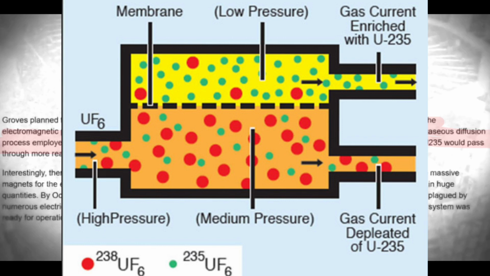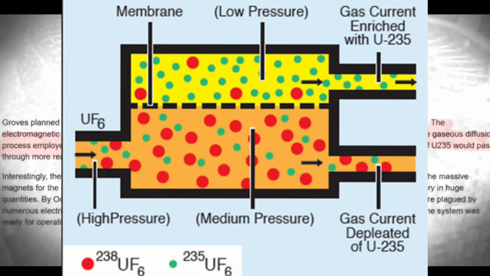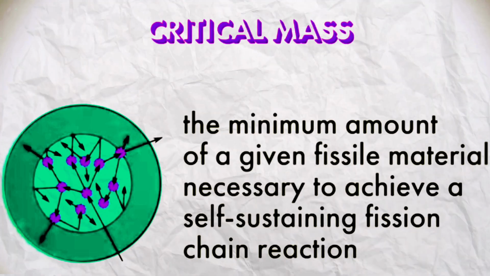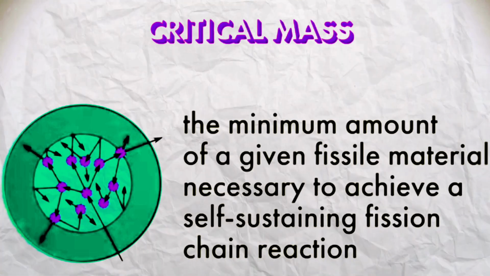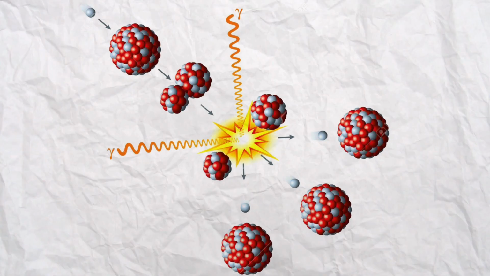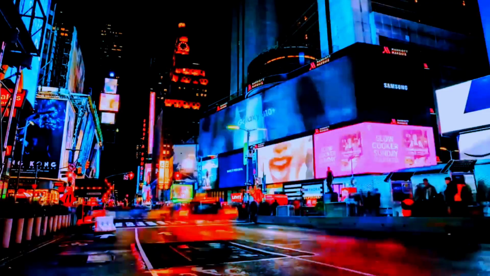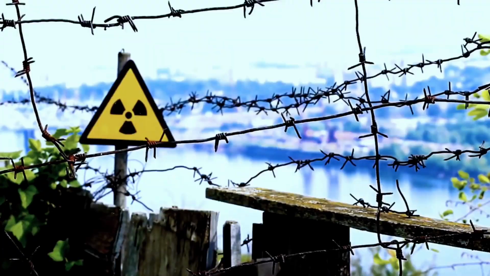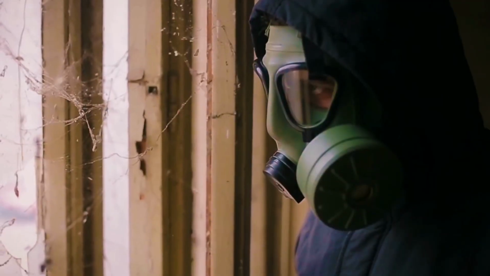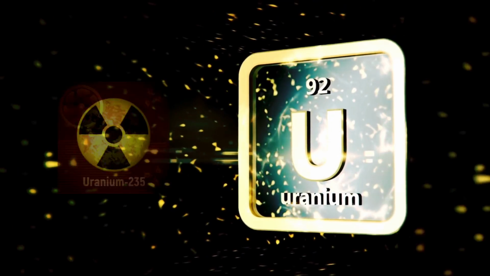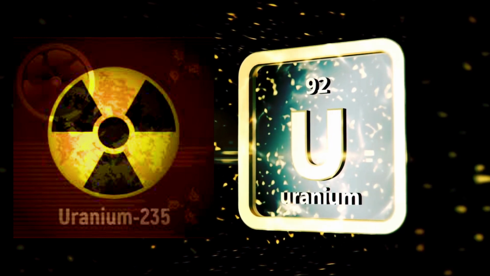But the molecules of U-238 are too heavy, so they get filtered out. In calculations, the critical mass is the minimum amount of mass needed to cause a chain reaction. What is the minimum amount of these radioactive elements that we have to use so that a chain reaction can take place and a bomb can explode? It sounds easy these days, but it was not so easy at that time. We hardly knew anything about the properties of uranium-235.